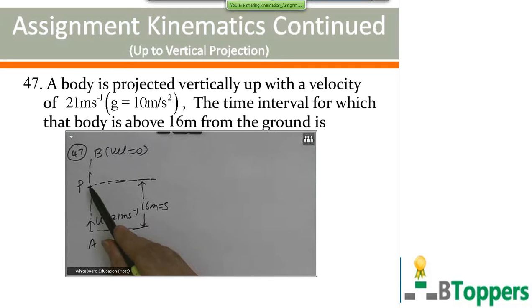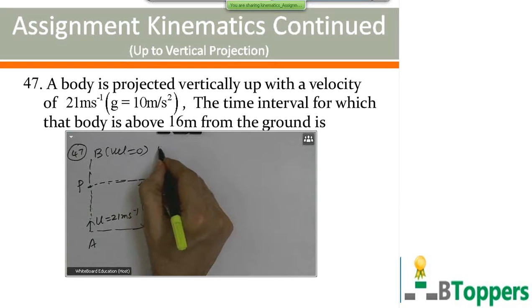The body passes through the point P at 2 instants of time. The body passes through the point P for the first time during the upward motion. The body again passes through the point P, the second time, during the downward motion. The difference between the two instants of time gives you the time for which the body is above this point P, or above 16 meters.